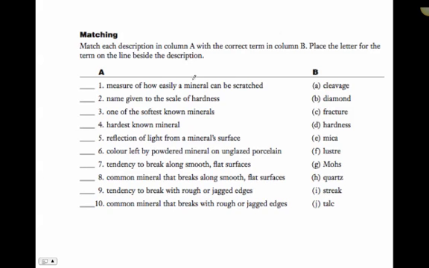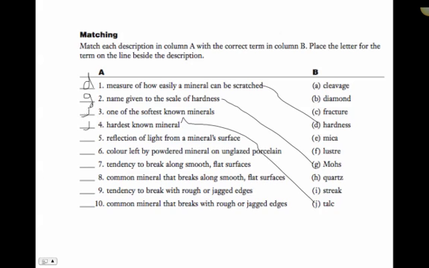Measures how easily a mineral can be scratched. Which one of these? How easy it can be scratched. That's going to be D. That's called its hardness. Name given to the scale of hardness. We just talked about that. That's Mohs scale, so that's G. One of the softest known minerals on Mohs scale, that's J. Talc.